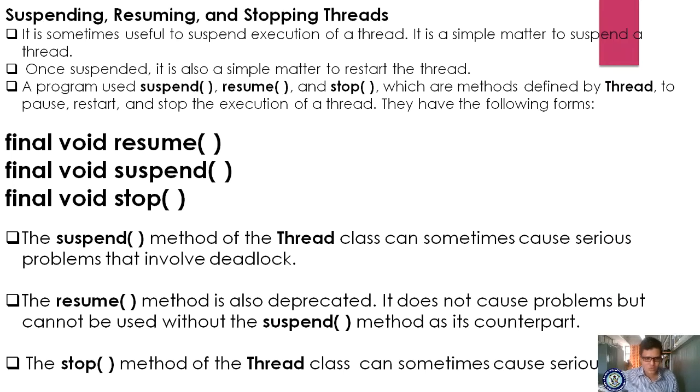Now the stop method of the thread class can sometimes cause serious problems. Serious problems means, if you suddenly close your application without saving, what happens? Some serious problems, right? You have to create that same application once again. Got it? So likewise, whenever you call the stop method of a thread class, that thread never starts again, that thread ends. You can start the thread, you can also stop the thread. Stopping the thread causes some serious problems.